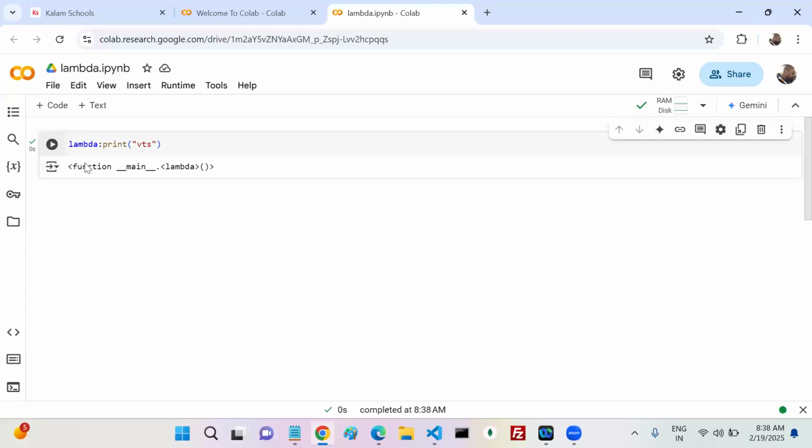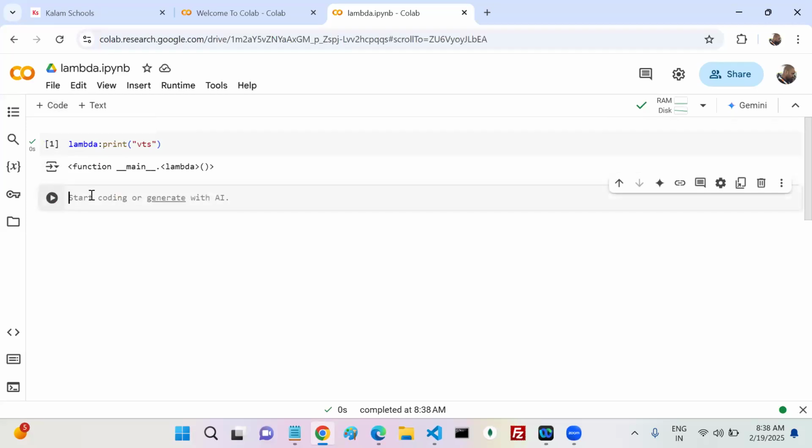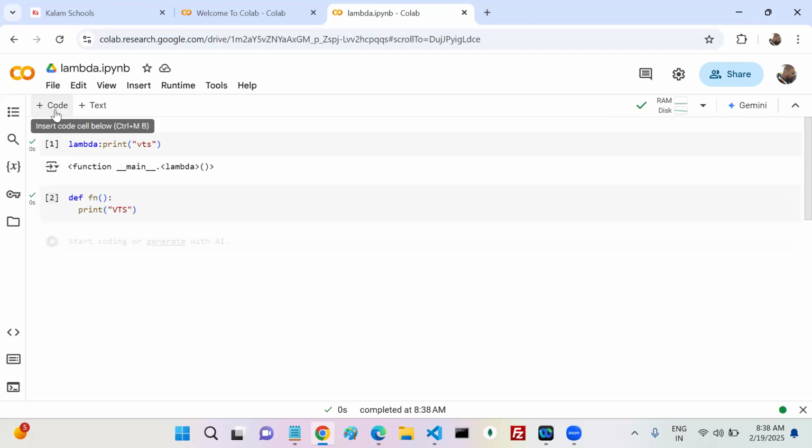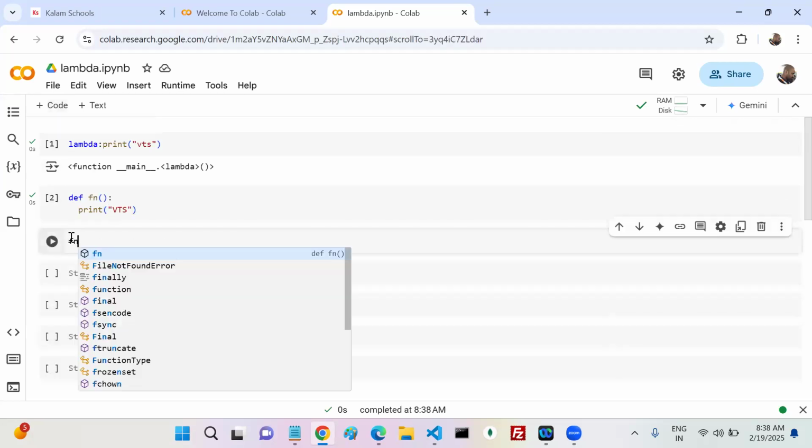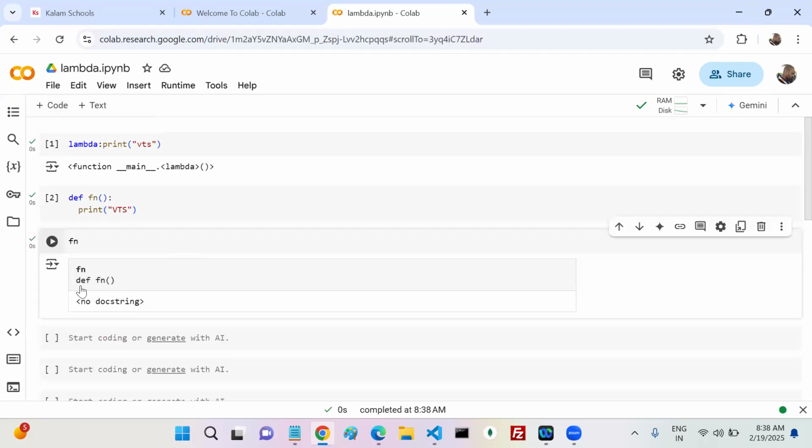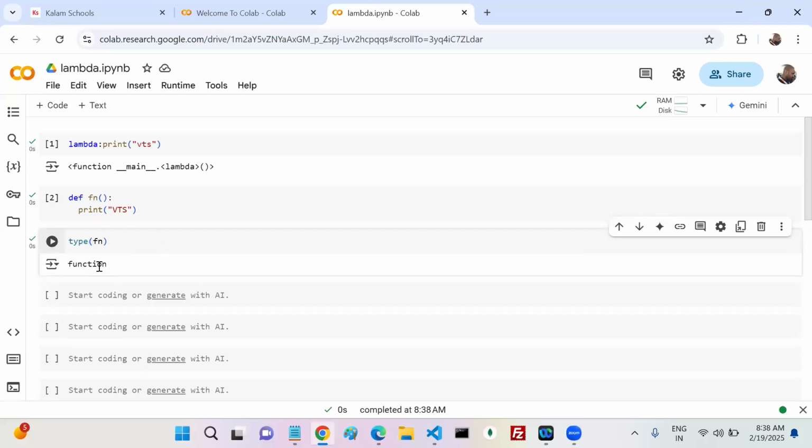Now see here, what is the type of this one? Is it a function type or not? If I write print type, okay. Now what about fn? If I execute this, my fn is one function. If you see the type, what is the type of this fn? It's a function, right?